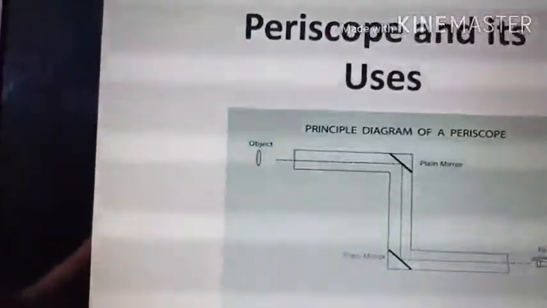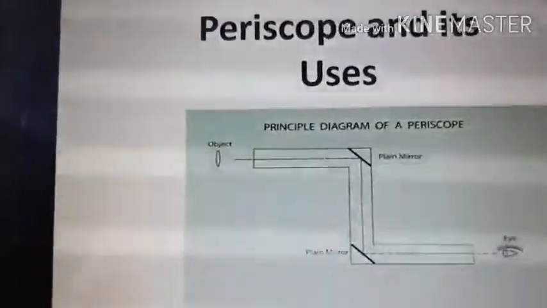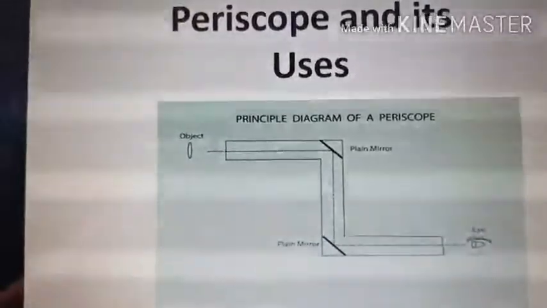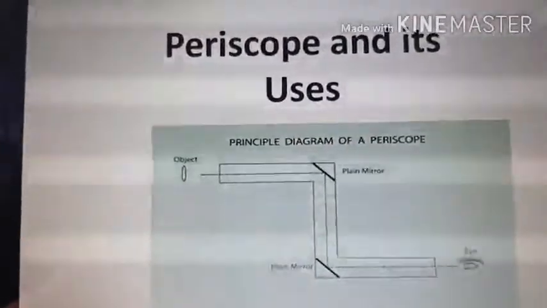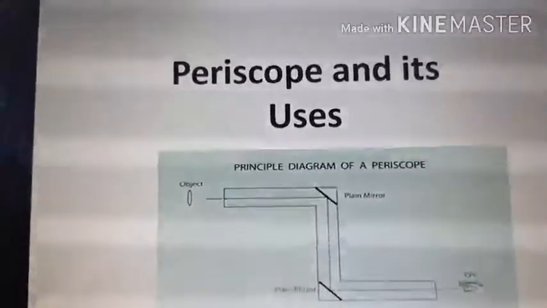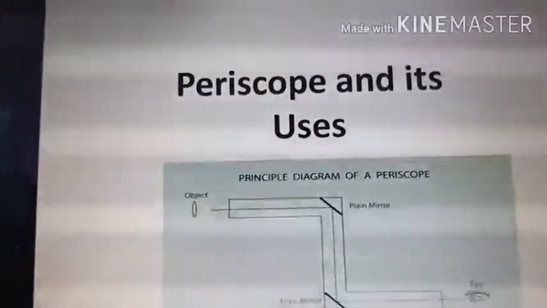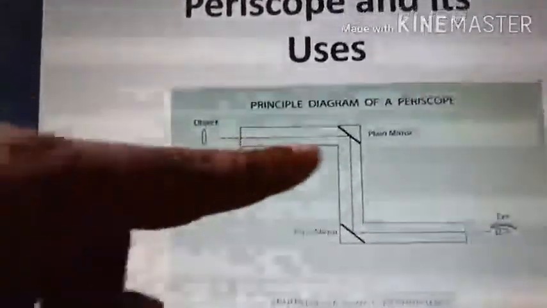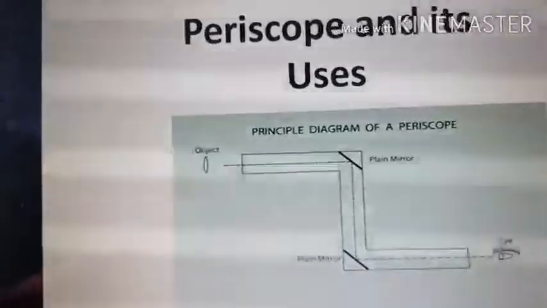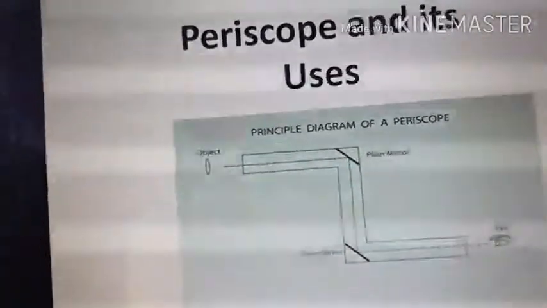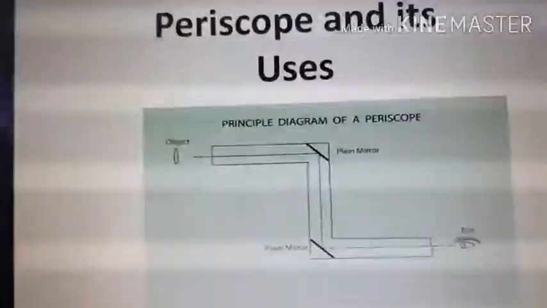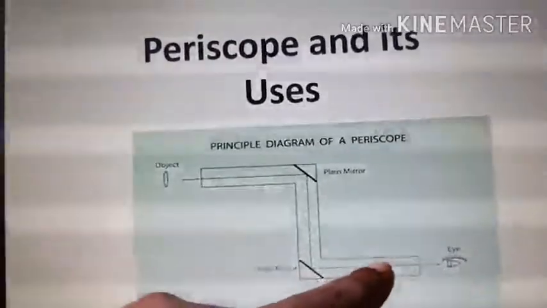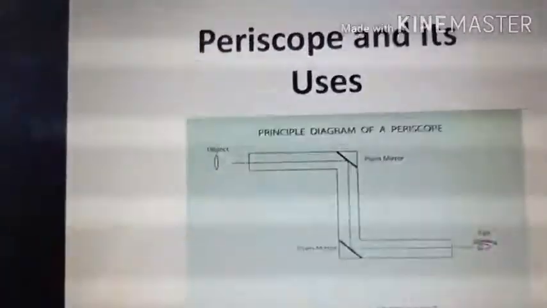Now we will describe the working of a periscope. Suppose there is a tree behind a high wall which we cannot see directly. We can, however, see this tree by using a periscope. The upper hole of the periscope is turned towards the object to be seen. So the top mirror M1 reflects the light coming from the object, and this reflected ray will travel through the box of this periscope and it will be incident on the second plane mirror. Then from the second plane mirror it will be reflected towards our eyes, so we can see the object.